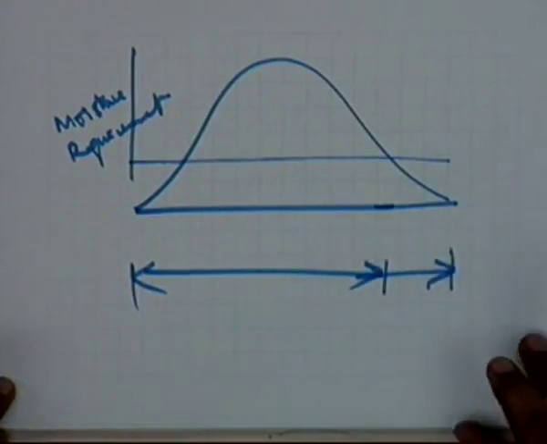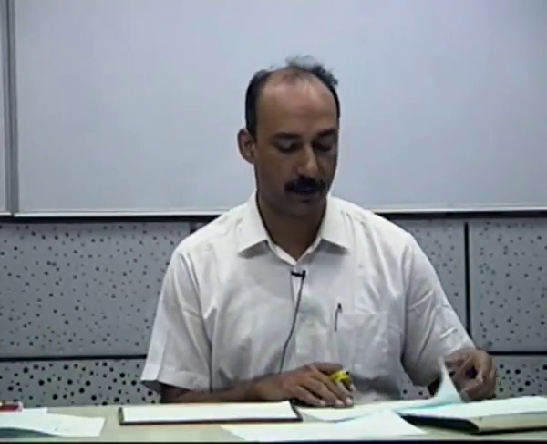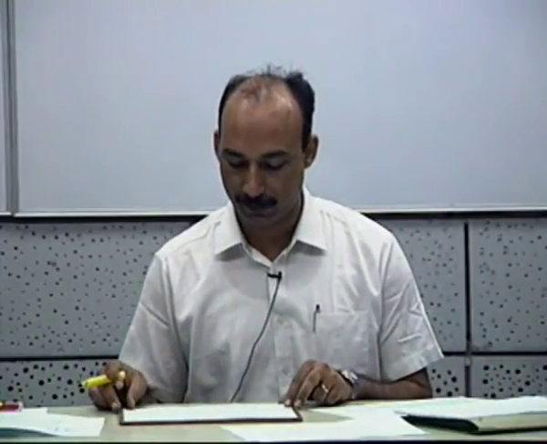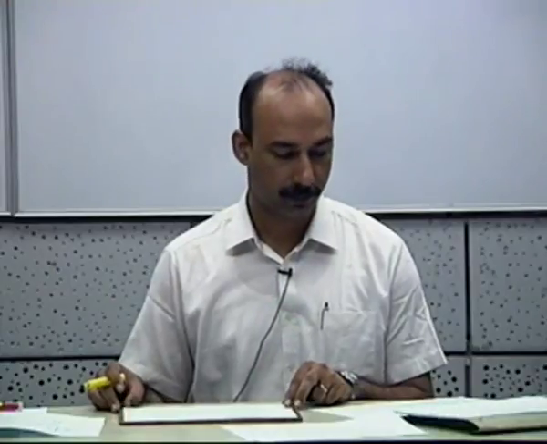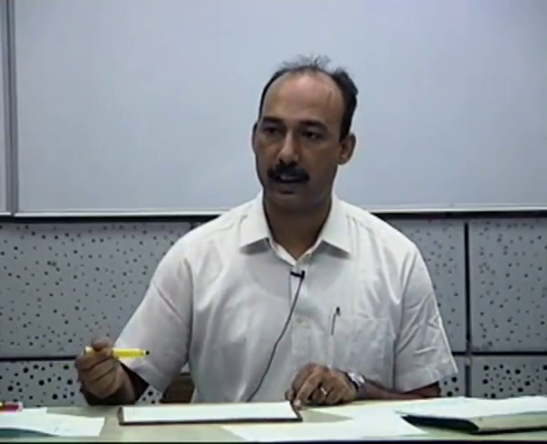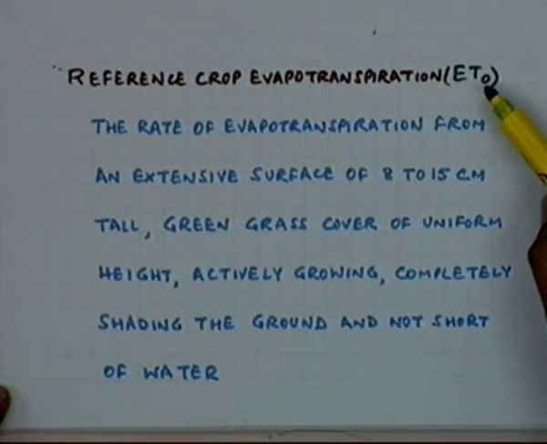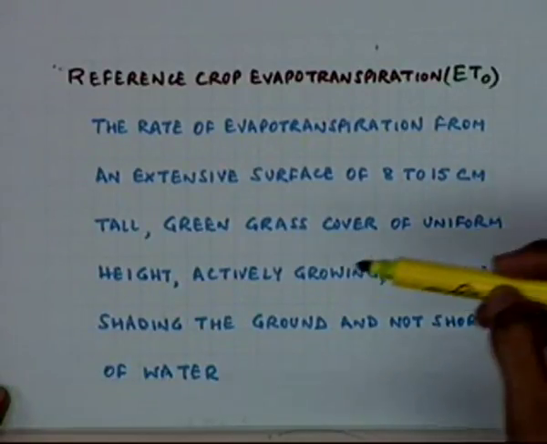That is the major reason why this concept of reference crop evapotranspiration has been introduced. Because now it'll be much easier. You can find out the evapotranspiration requirement of the grass, which becomes the reference.